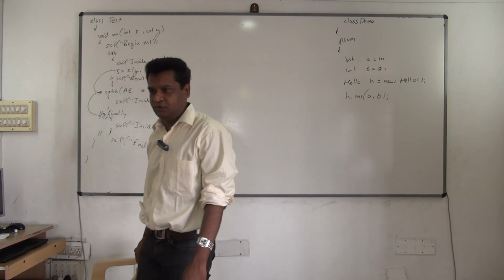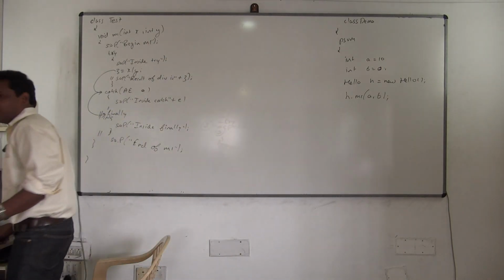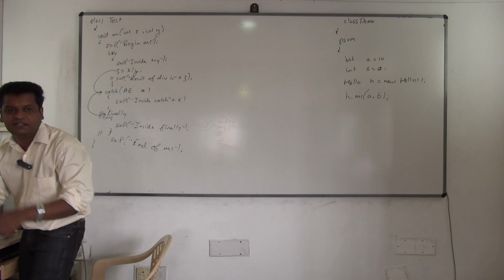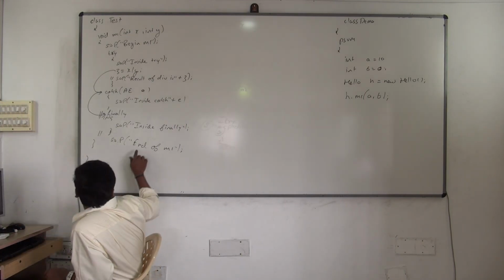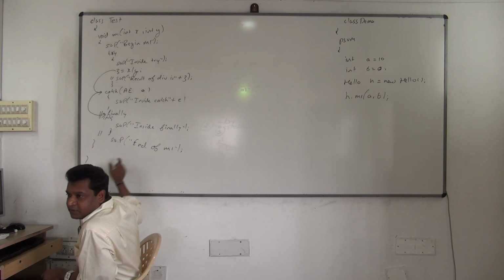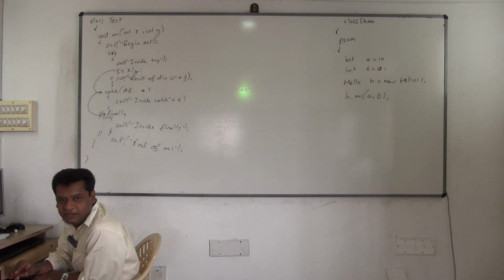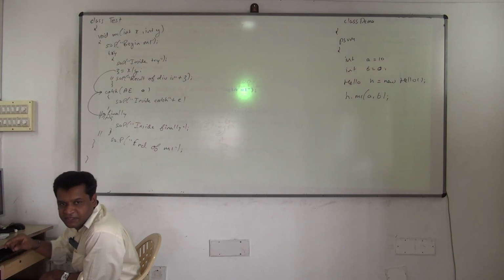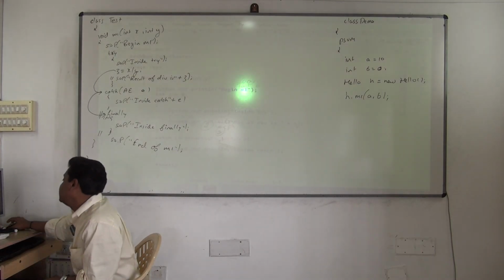So that's what I want to show you now. Clear? Then definitely your question will be, why should I write a statement inside the finally block? Because see, one statement is already there. Which one? End of M1. End of M1 is there outside the finally. Whether an exception is occurring or not occurring, it is executing. Are you clear?